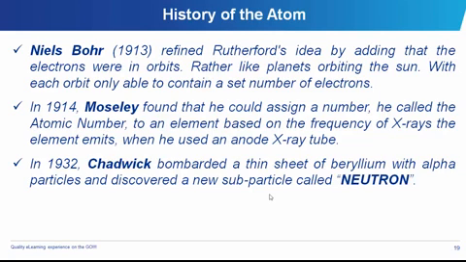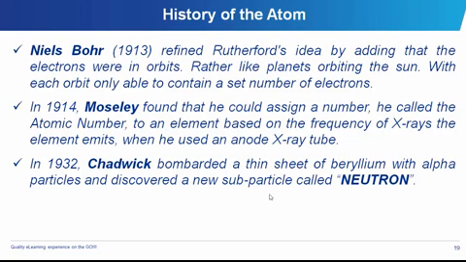And in 1913, of course, Niels Bohr, one of the students who had worked on what Rutherford had worked on, suggested that the electrons were not just hanging around the core of the atom, but they were actually in orbits, just like the planetary bodies are about the sun. In 1914, Moseley discovered that it could assign numbers to each of the elements, one after the other, and that was where the introduction of the atomic number came about.